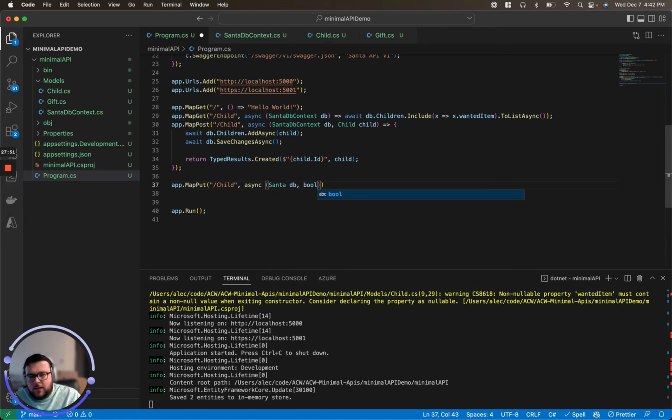And then we're going to pass in a bool for isGood and the ID of the child. That way we can easily find it in our database.